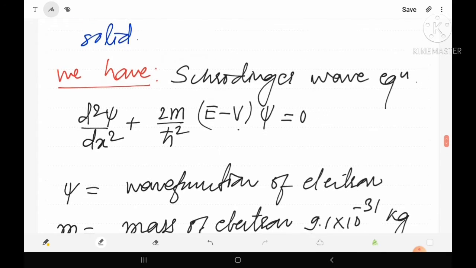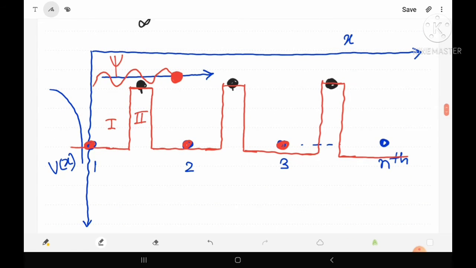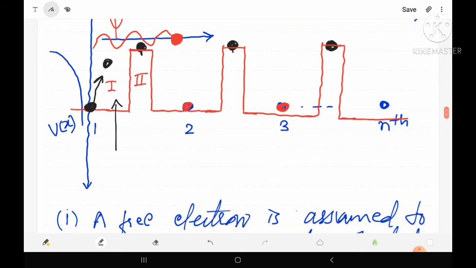And we know that this potential energy depends on the force which acts on the free electron. Now let's see in the first region and in the second region which type of force will act upon the free electron. If we are discussing the first zone, then obviously in this zone the free electron is affected by the first atom, so the force will be applied to the free electron by this atom. It means that there is some force, and due to the existence of this force the potential energy will be there. So suppose in the first zone the potential energy is given by V naught.